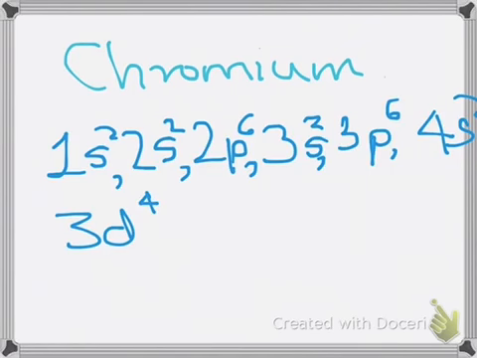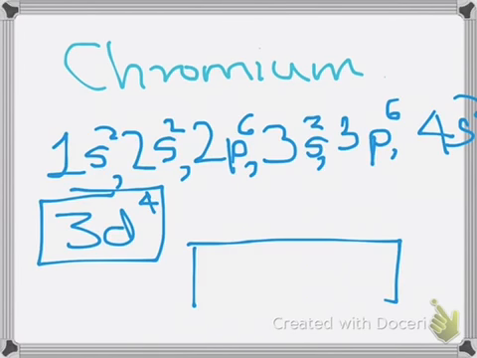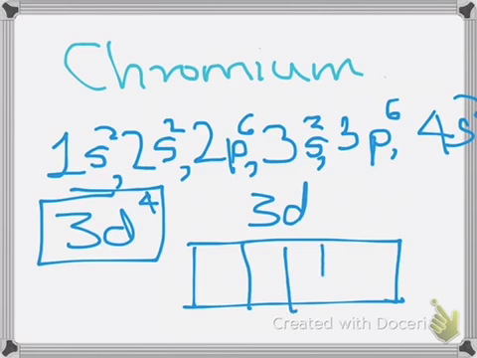So the 3d has 4 electrons. Let us draw the 3d shell here. So it has 1 2 3 4, 1 2 3 and 4. So this is the 3d shell, and it is not half filled, so it has less stability.